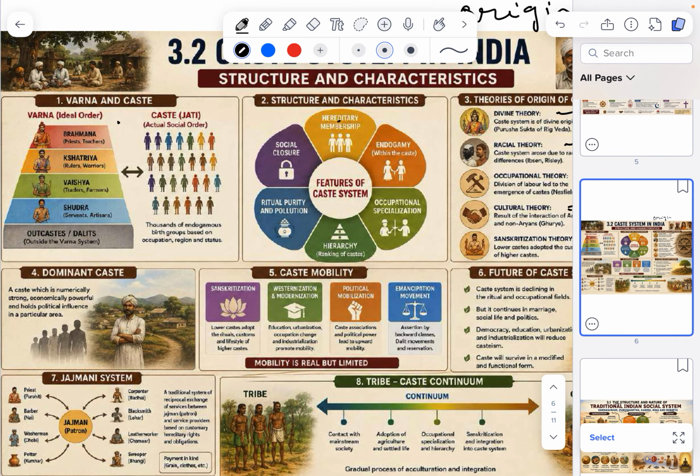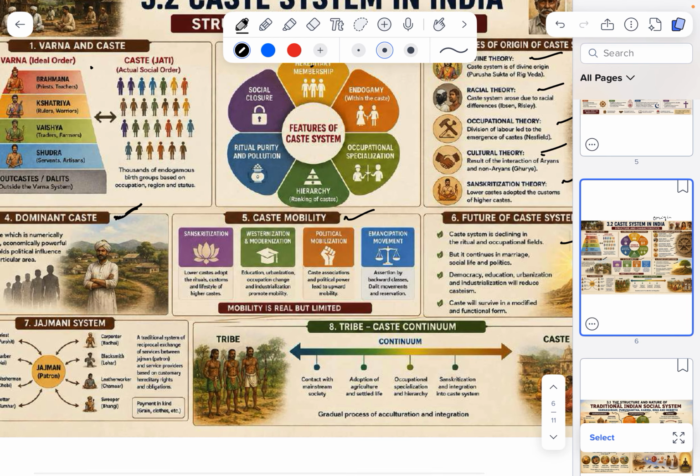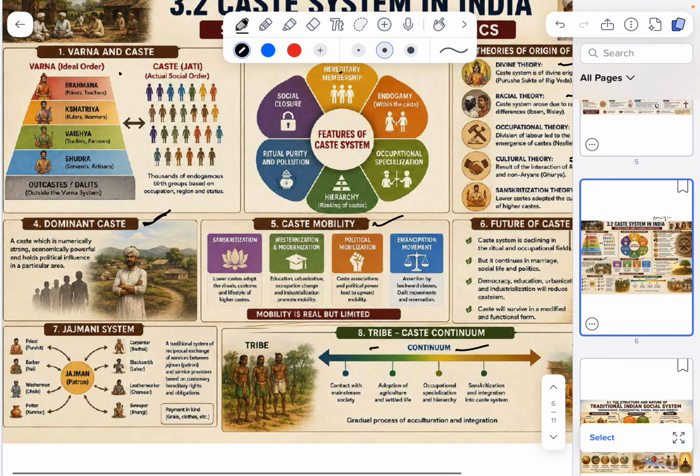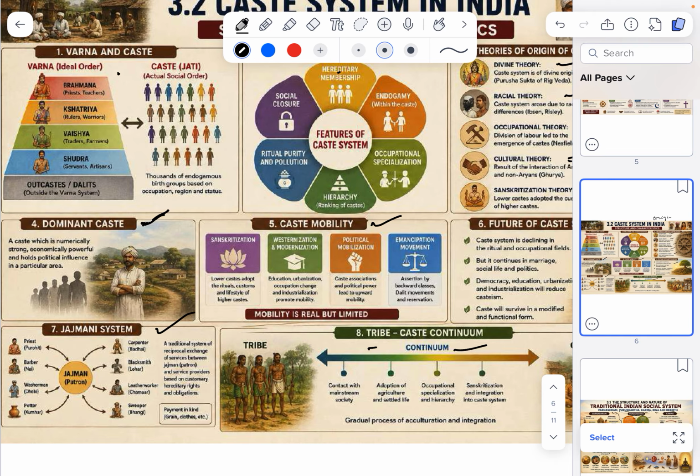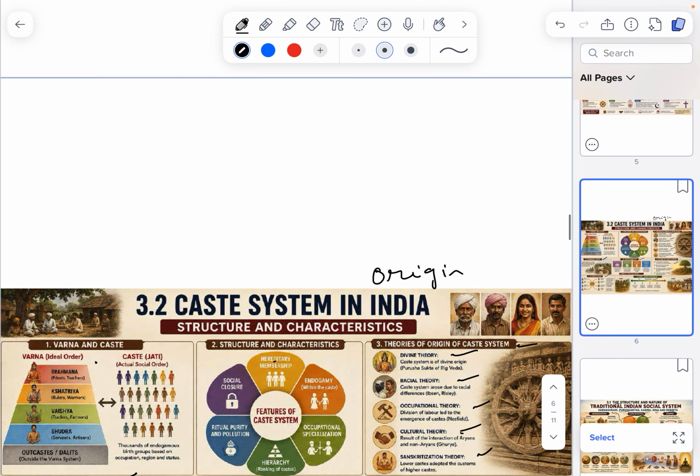Then dominant caste, a concept given by MN Srinivas, caste mobility, and the future of caste system. How will the caste system exist in future due to westernization and urbanization? I know the caste system exists now, but we'll study what its future will be. Then the tribe-caste continuum, how tribes and castes are related. Then the jajmani system. Okay, this is chapter 3.2.